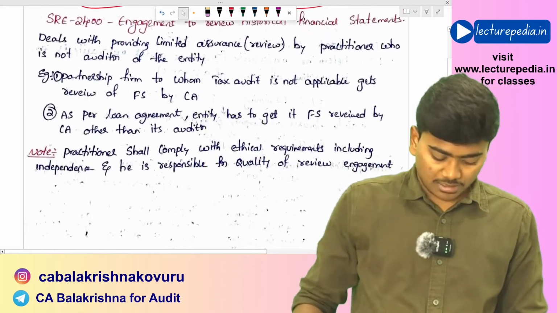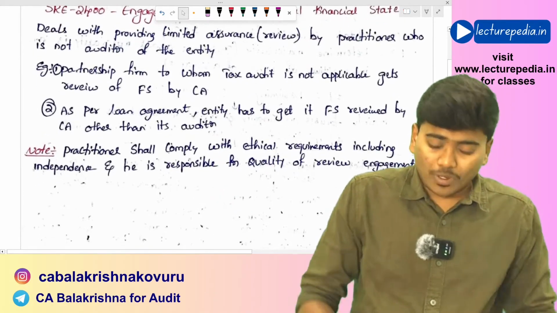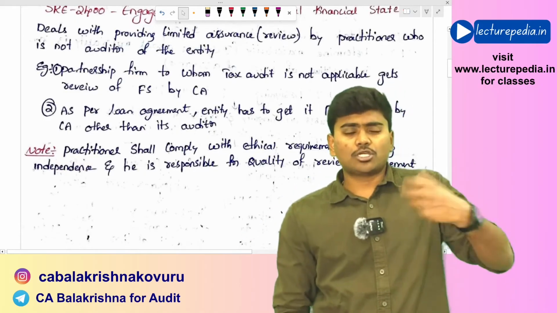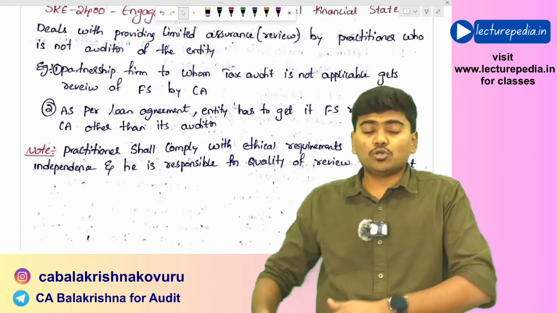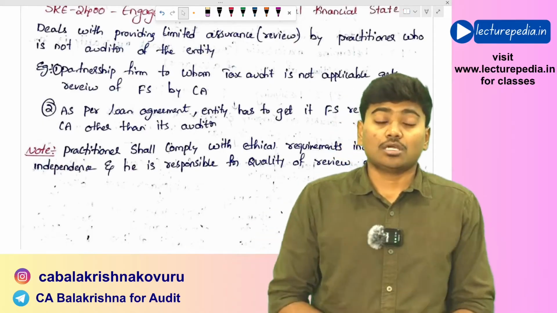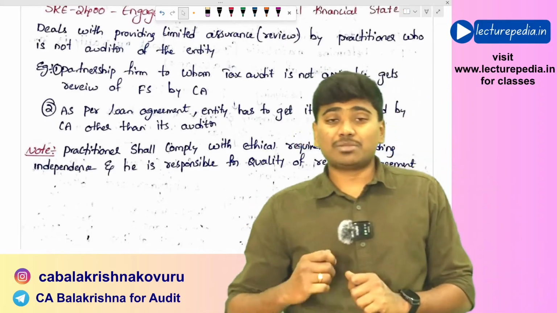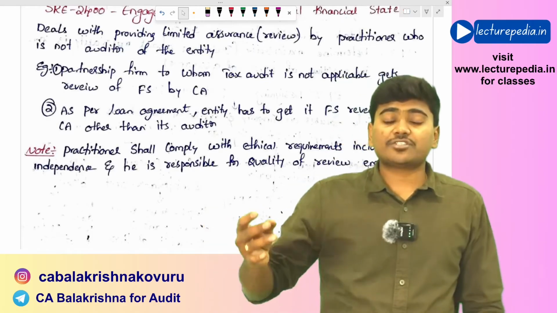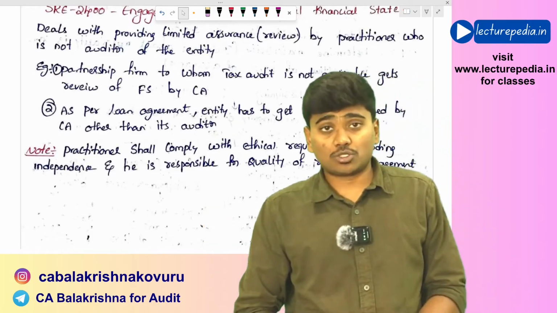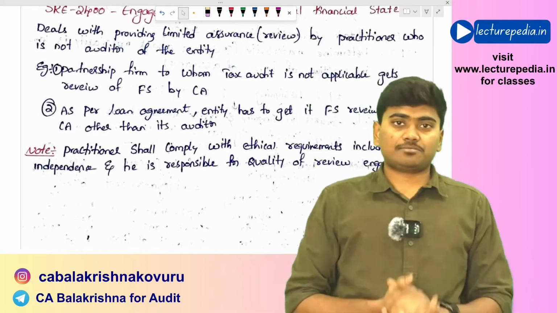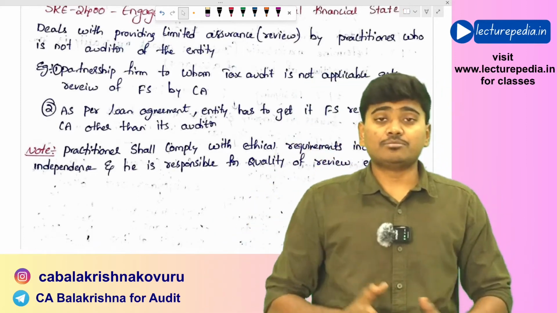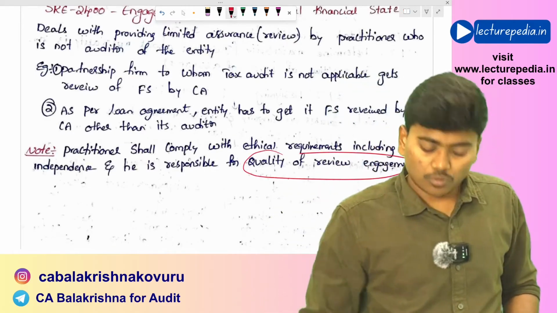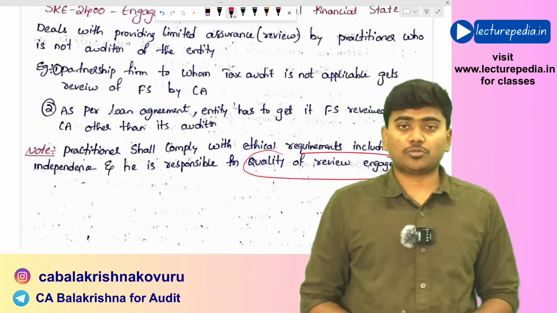Here are also the examples that I have given. Now, while conducting this review engagement, in case of audit we will be calling him as auditor, right? But in case of review we will be calling him as practitioner. Now, the practitioner, while conducting the review, must comply with all the relevant ethical requirements like integrity, objectivity, confidentiality. All those ethical requirements he needs to comply with, including independence. Hope that is clear. And the practitioner himself is responsible for ensuring appointment of quality reviewer for that particular review engagement. Hope that is clear.